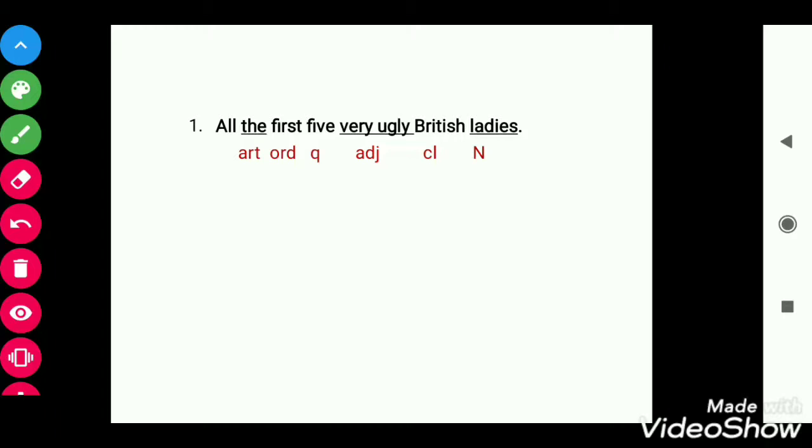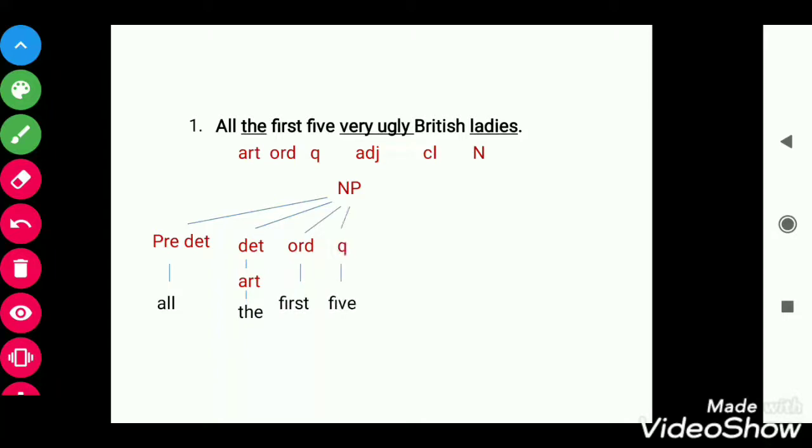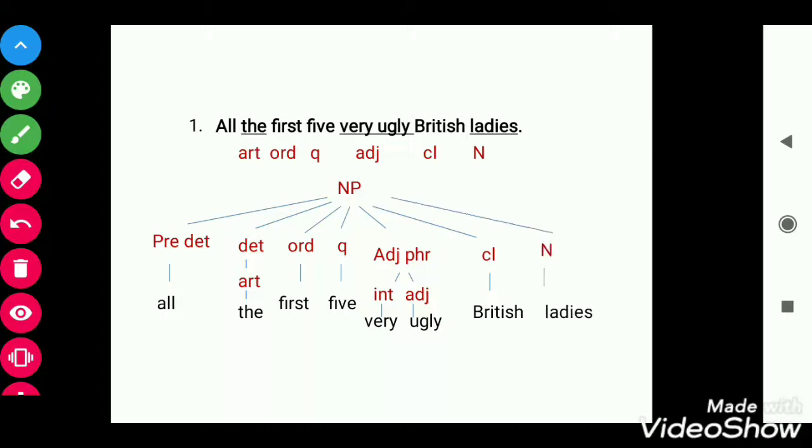Now we will see the structure. From NP first predeterminer, and predeterminer is all. Then determiner, from the determiner article, and the is the article. Then order, first, quantity 5, adjective phrase, and from that adjective phrase intensifier, intensifier is very, and adjective is ugly. Then class British, and noun will come at last, that is ladies. Now we will learn how to make the structure in the exercise book.